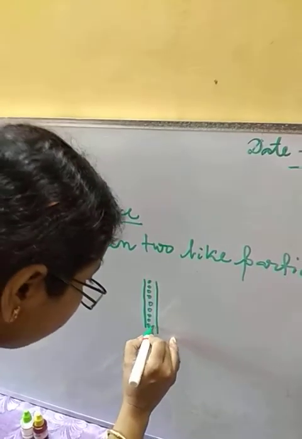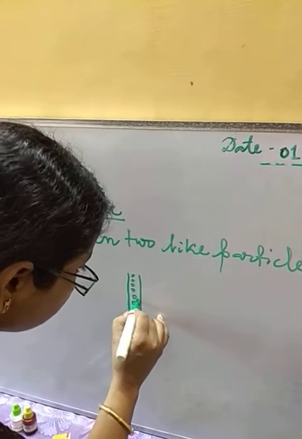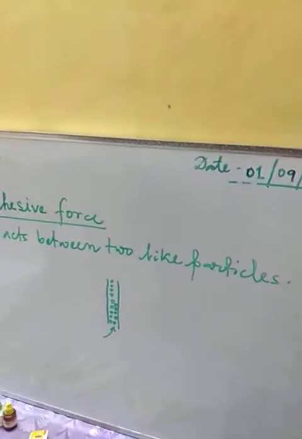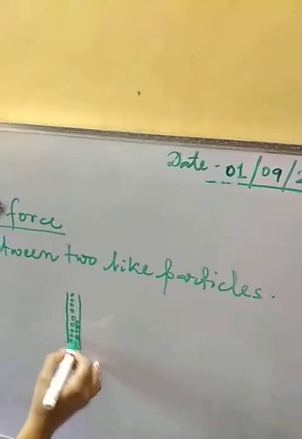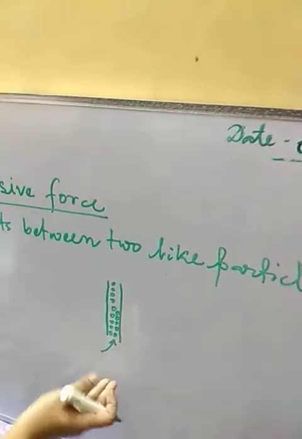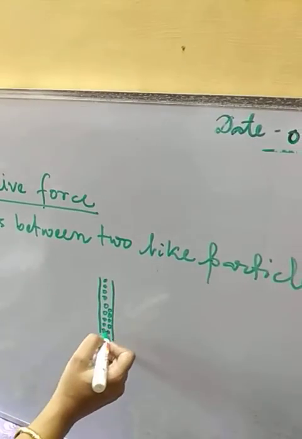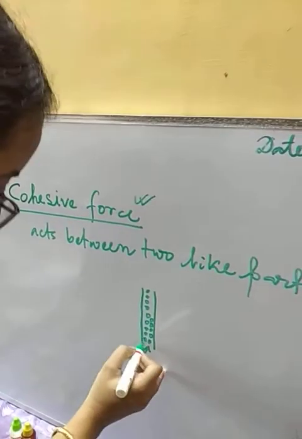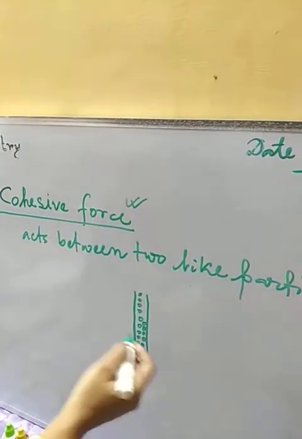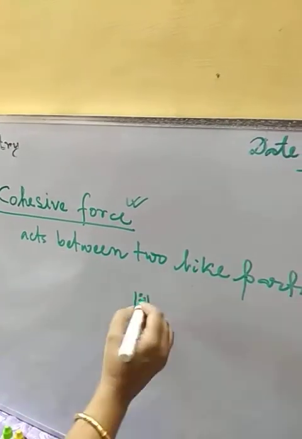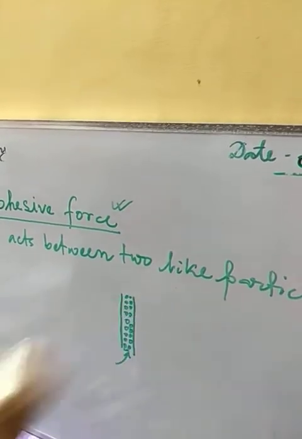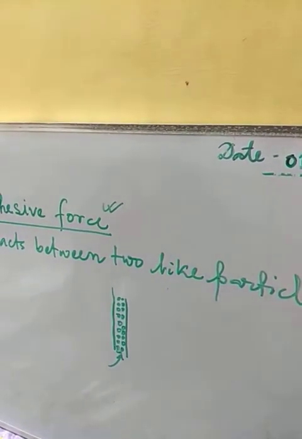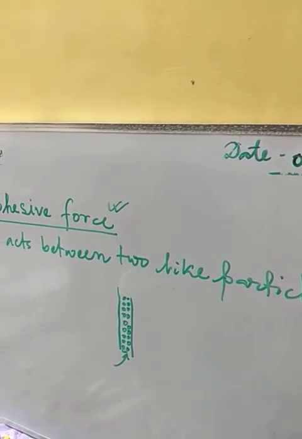Okay, see, suppose these are the water particles, these are the water droplets. So these water droplets rise up together, and because of this cohesive force, this force of attraction between two like particles, two water particles, they rise together, and finally they reach the leaf. So this attractive force is called cohesive force.